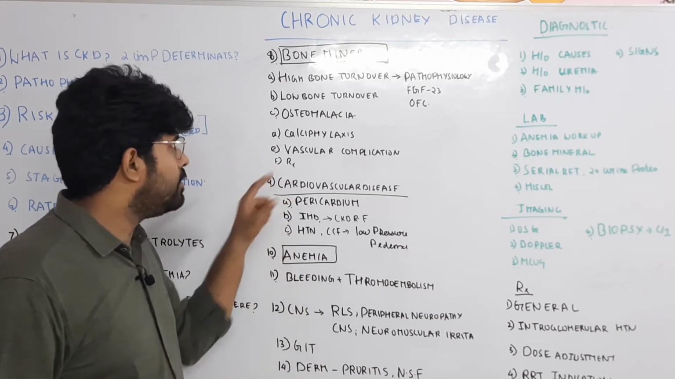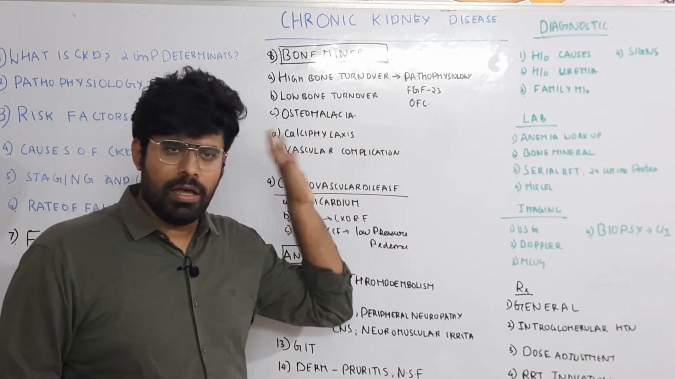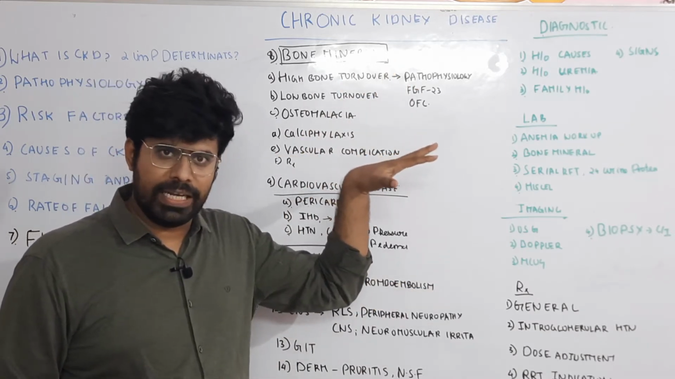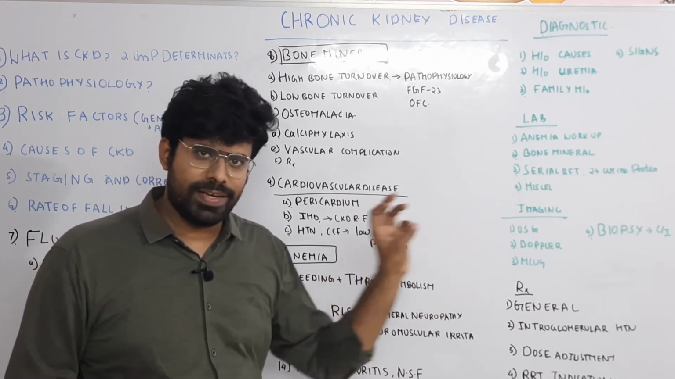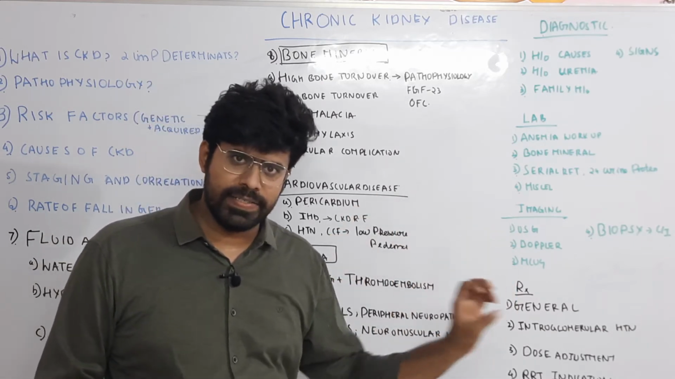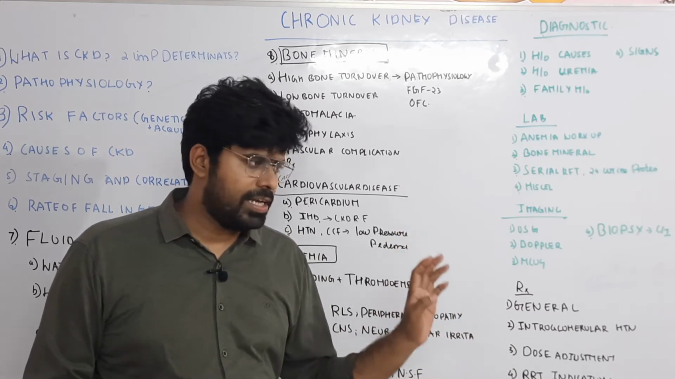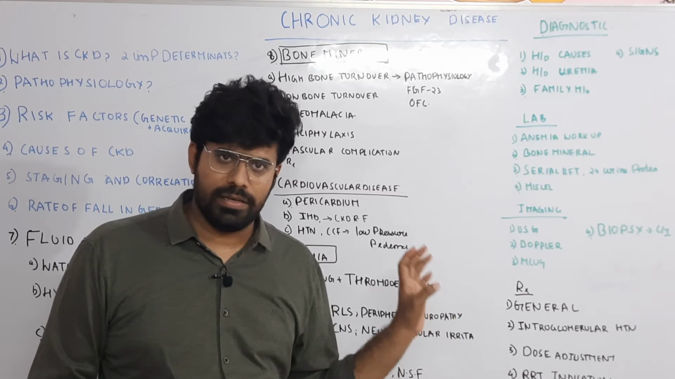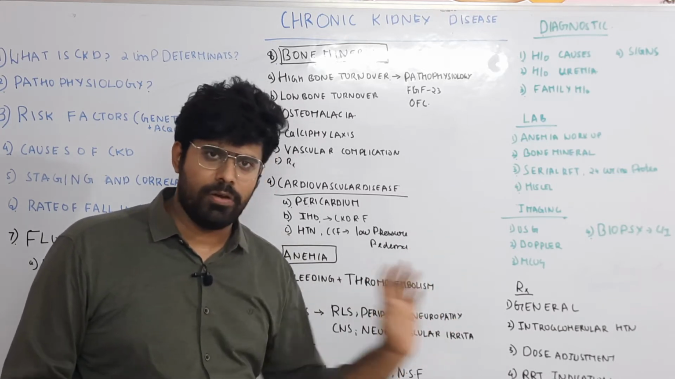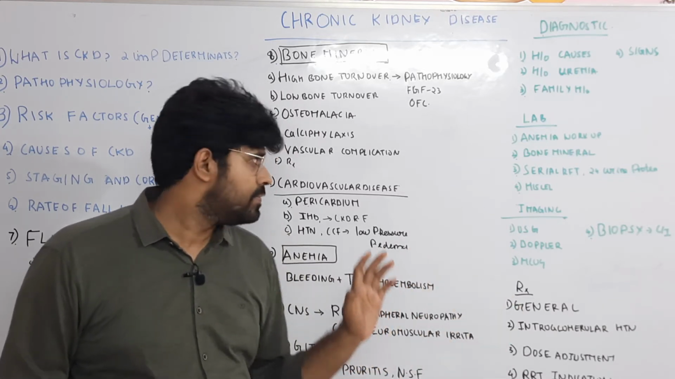So how do you treat high bone turnover? There will be either increase in PTH or increase in phosphorus. The increase in phosphorus can be managed with phosphorus restriction or phosphate binders. Phosphate binders in the form of calcium carbonate or in the form of sevelamer and lanthanum. This can be given. In worst case scenario, you will go for dialysis.